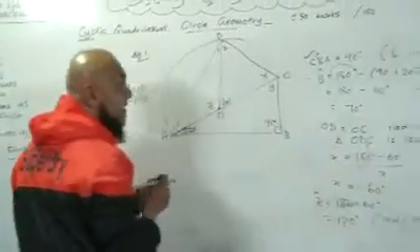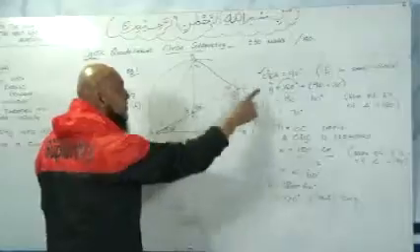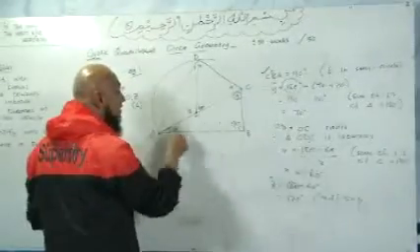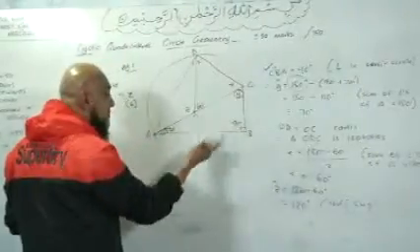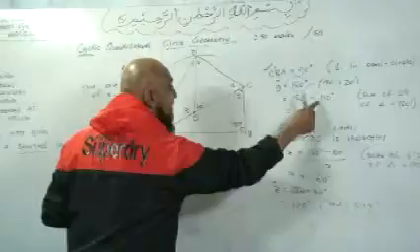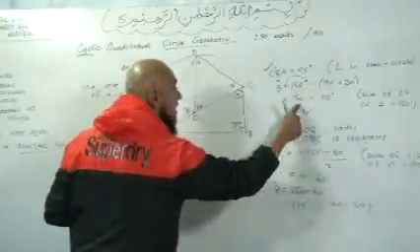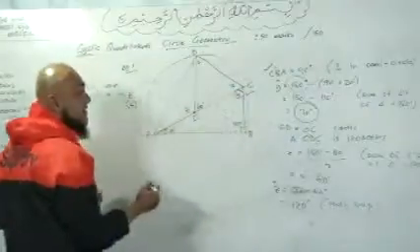Angles in a semicircle. Therefore, angle Y, this is a triangle. So angle Y is equal to, we know the sum of angles of a triangle add up to how much? 180. So it's 180 minus 90 plus 20. 180 minus 90 plus 20 is 110. 180 minus 110. Y is equal to 70 degrees.